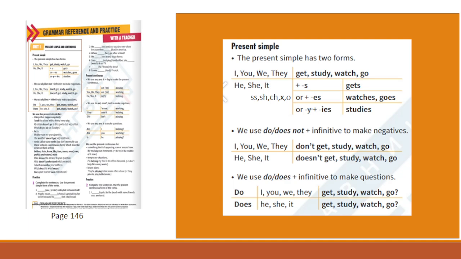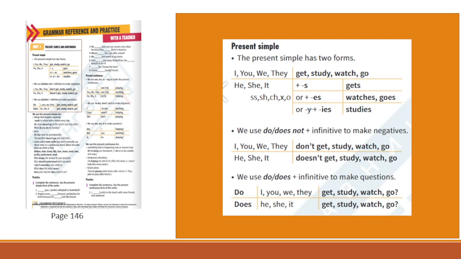To make negatives, we use do for I, you, we, they, and does for he, she, it, plus not, plus infinitive. I don't get, you don't study, we don't watch, they don't go. He doesn't get, she doesn't study, it doesn't watch or go.